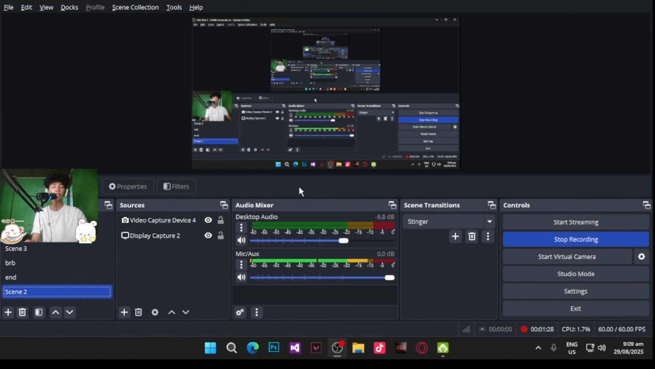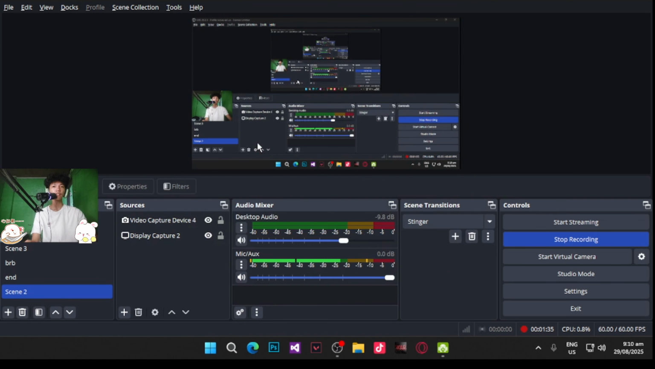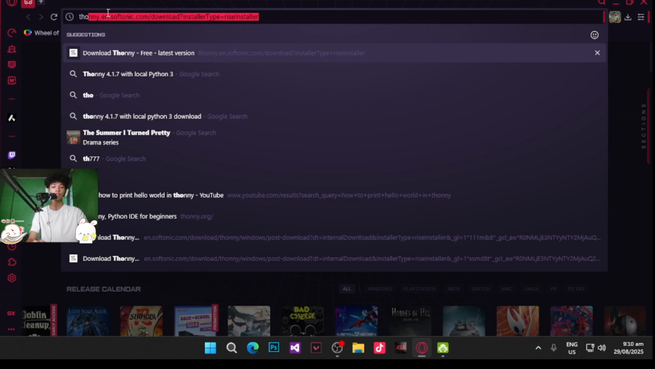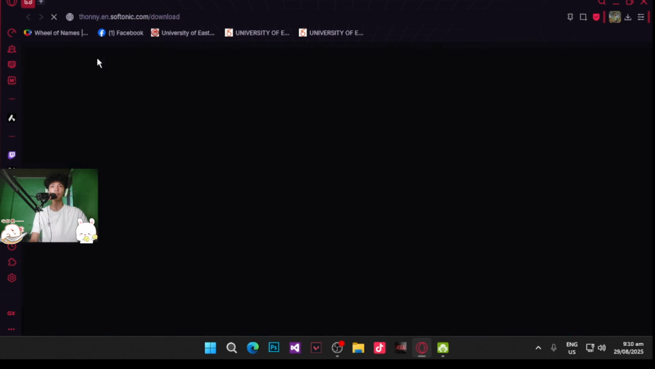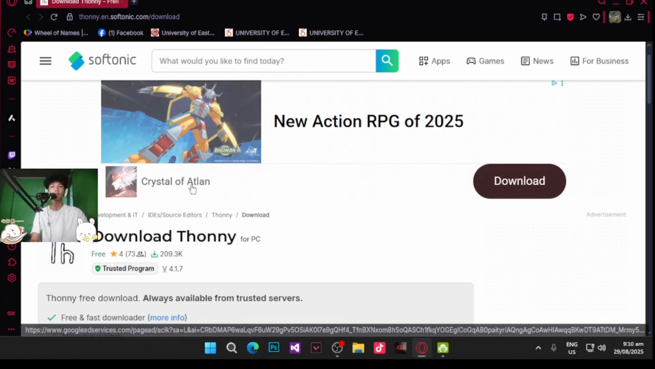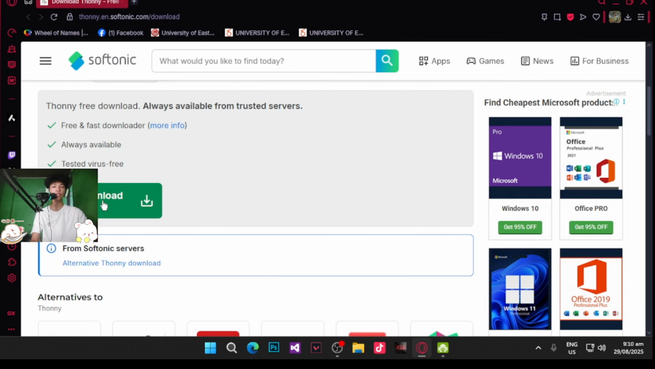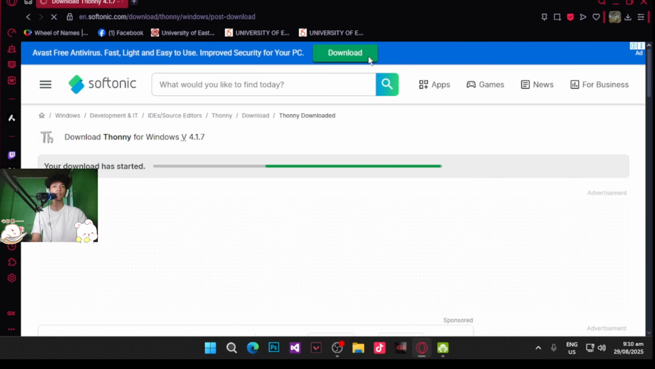You can use any kind of browser like Opera, Chrome, Edge, Brave, any kind of that. And I have an Opera browser. First, search Thonny, this one, version 4.1.7, and just click free download for PC and just X that advertisement and just wait for a few seconds.